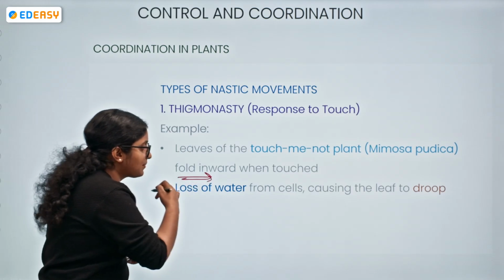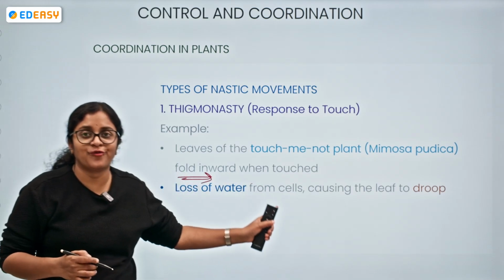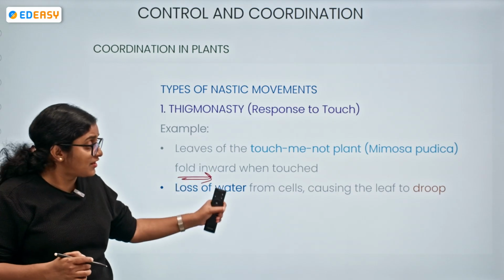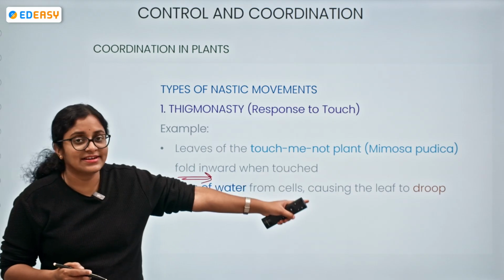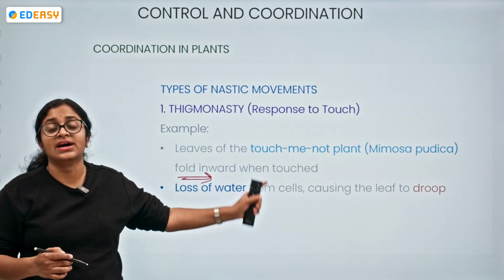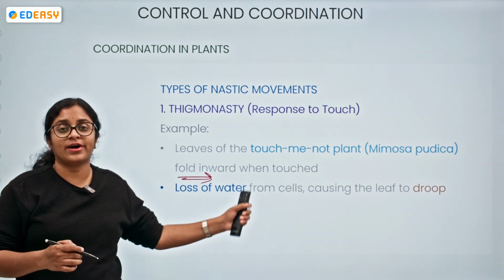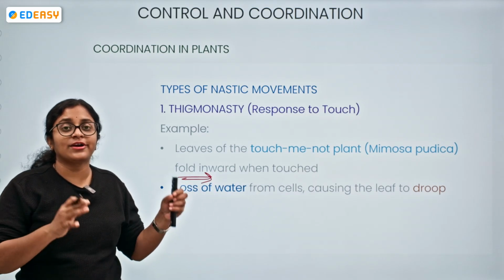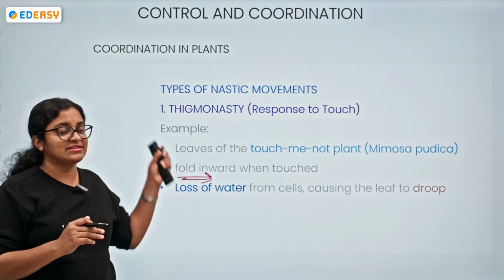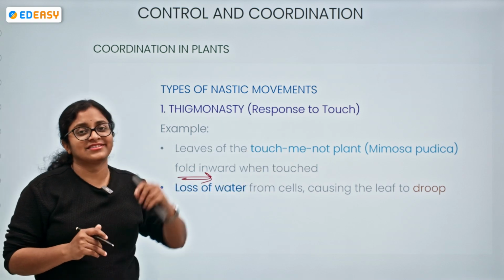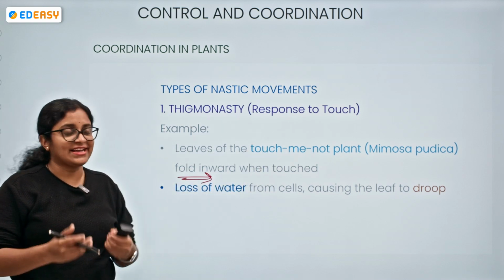And why is this happening? There is a loss of water from the cells, and because of the loss of water, there is drooping. The Mimosa pudica shows drooping or folding of the leaf because it is exhibiting thigmonasty, the response to touch.